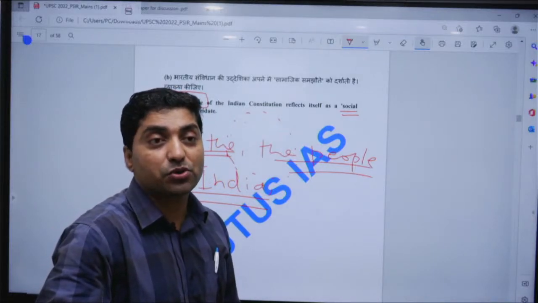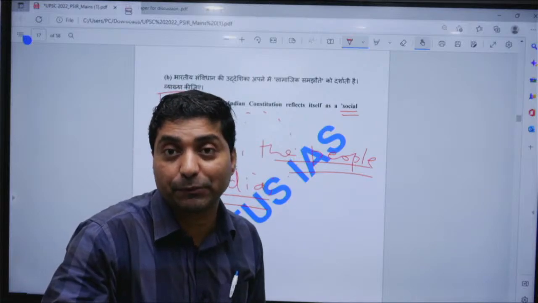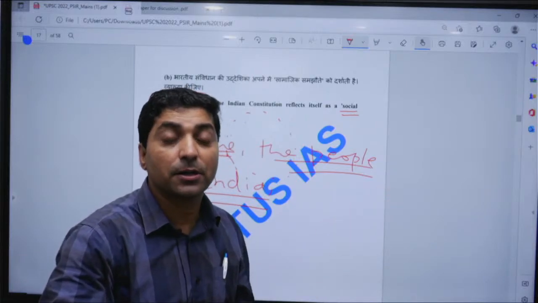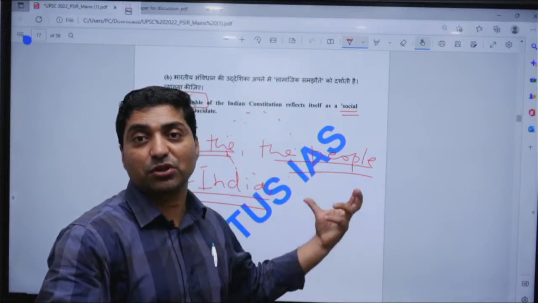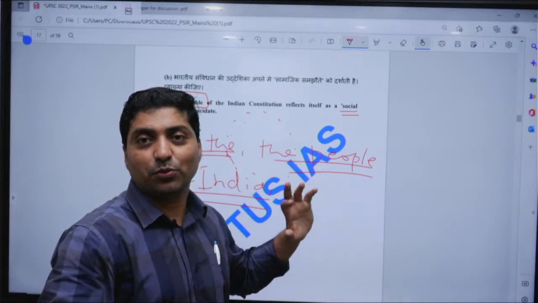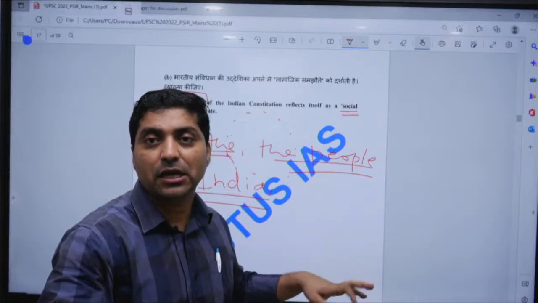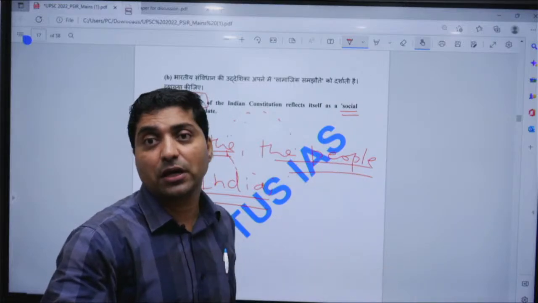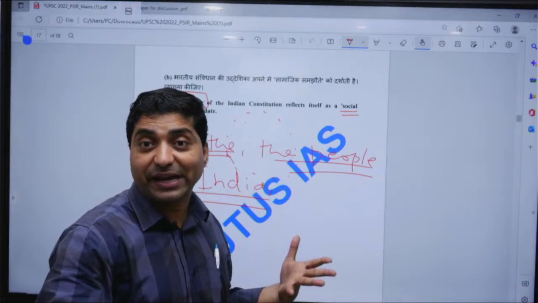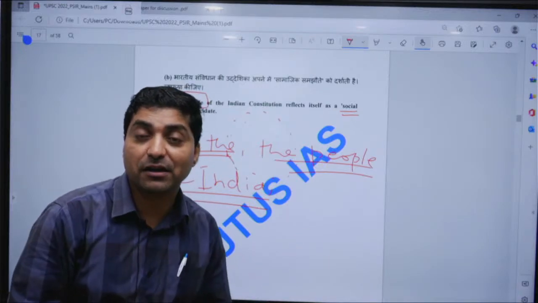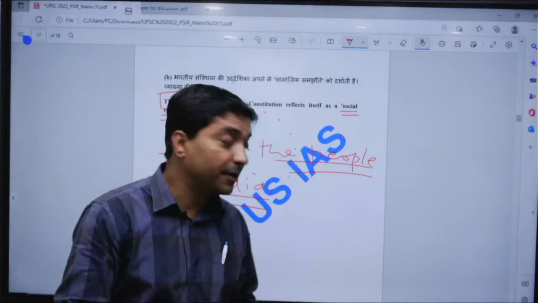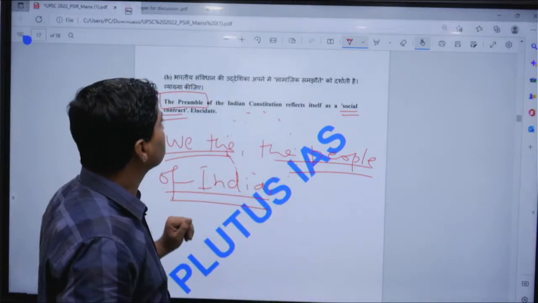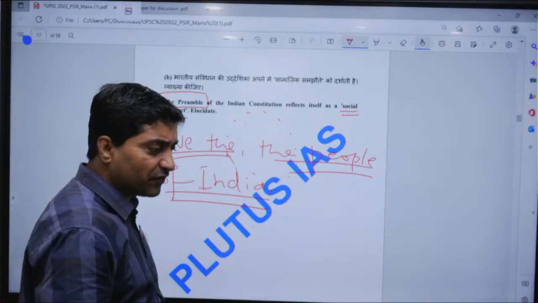It was basically an agreement among the people: let's declare India a sovereign, socialist, democratic republic state. So it clarifies what would be the nature of the Indian state, what would be the objective of the Indian state, what would be the significance of democratic India, secular India, socialist India, or republic India, so that one can attempt this question very easily.